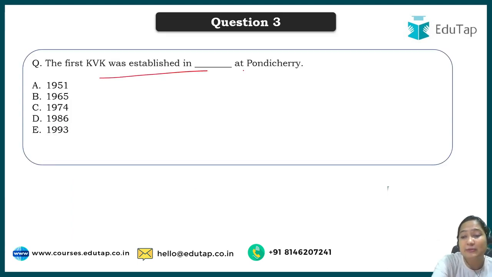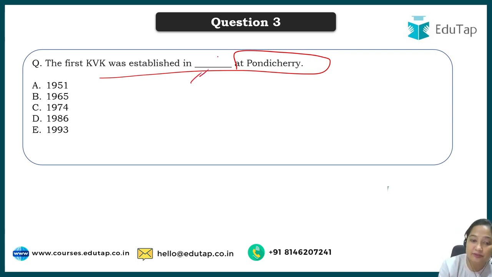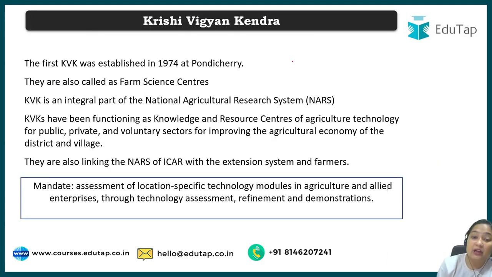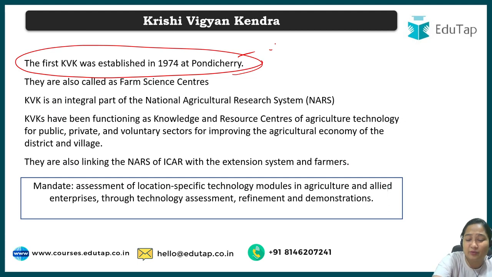The first KVK was established at Pondicherry, so you will have to tell the year: 1951, 1965, 1974, 1986, 1993. You should understand that the first one was in 1974. This will be the correct answer. And where was it? It was in Pondicherry. So these are the two points from the question itself. You'll have to remember them, because a question can easily be framed on these two topics.